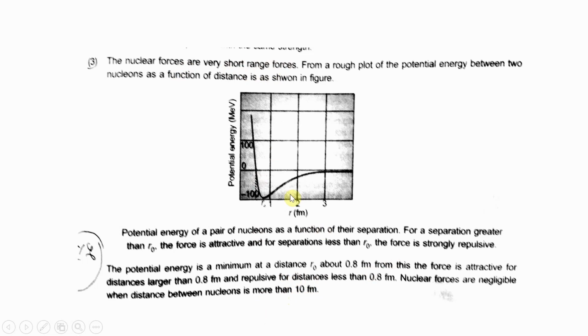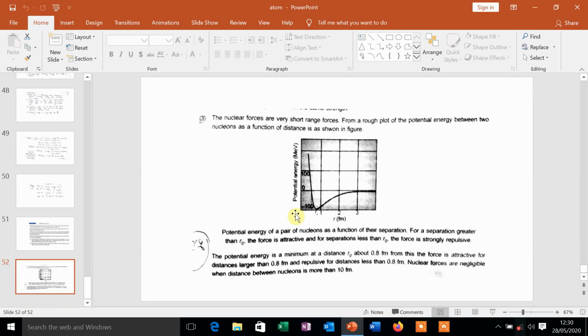Within this smaller distance nuclear force is effective, and which is regarded as nature's strong force of interaction. So this is all about the nuclear forces of interaction.